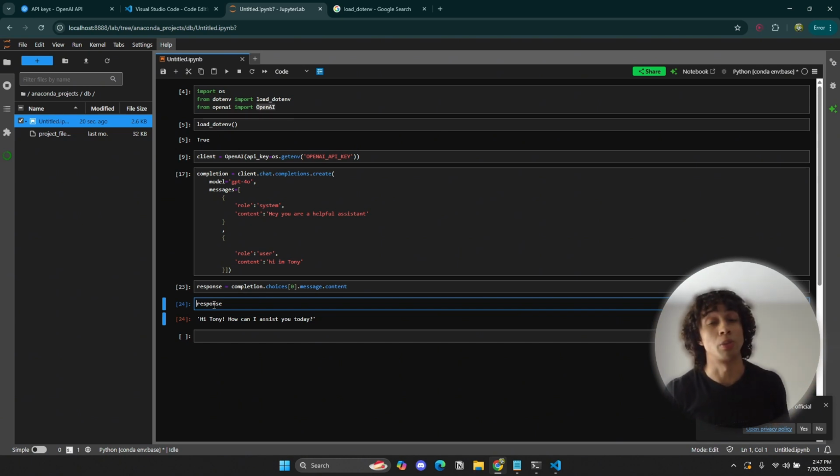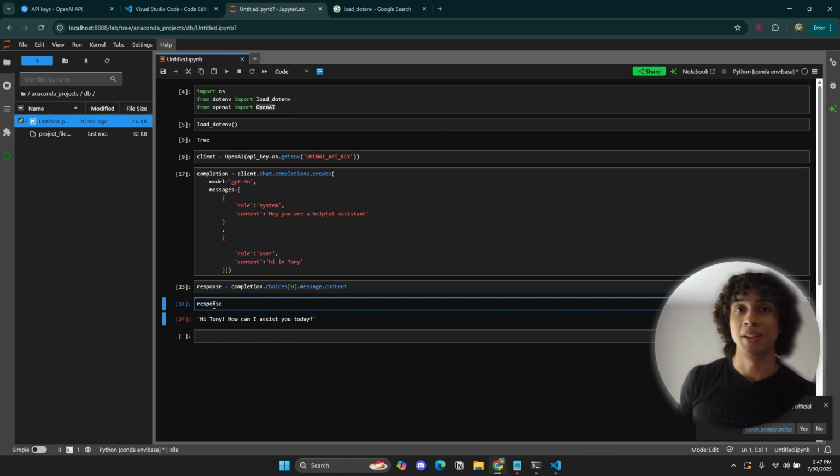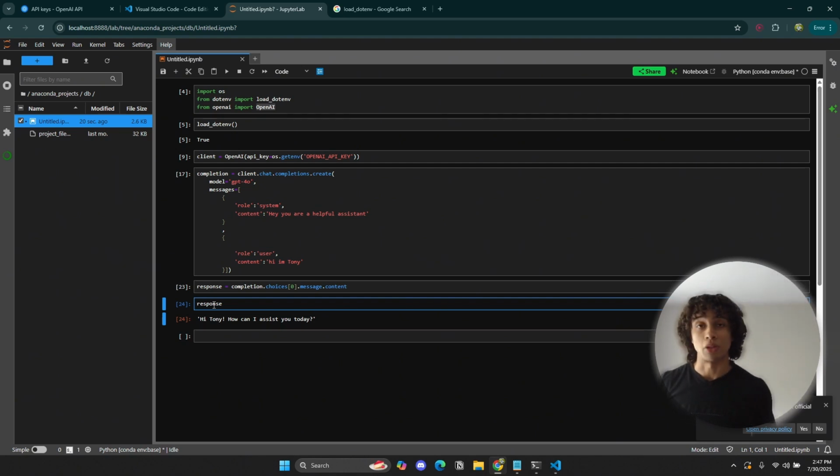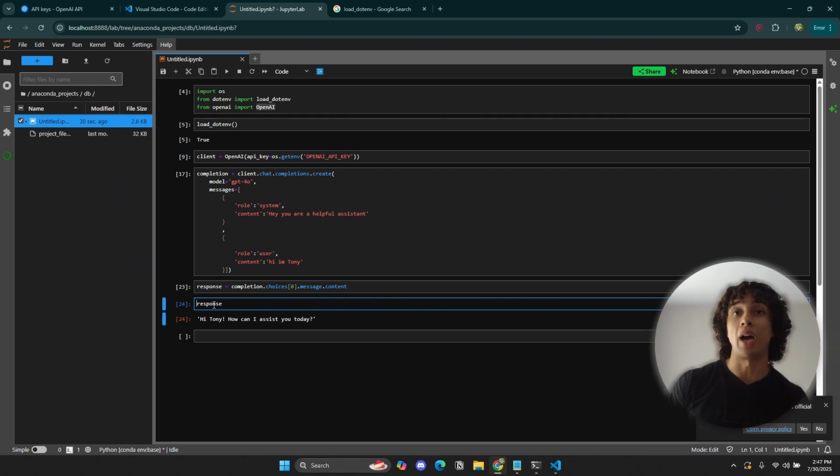And yes, there exist open source models. OpenAI is not the only giant out there. There's also Anthropic, and there's also actual open source models out there like Llama 3, for example. Meta has a bunch of open source models that you can use, and the way you can connect to those models is very different. And you can do your own research on it. Things are just constantly updating.